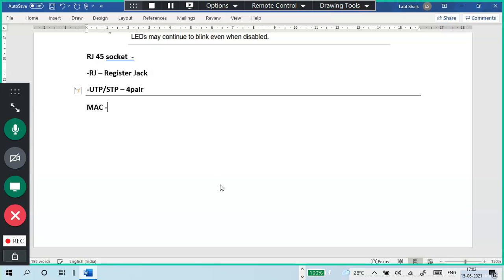So MAC address means media access control. This is also called a physical address, or hardware address.